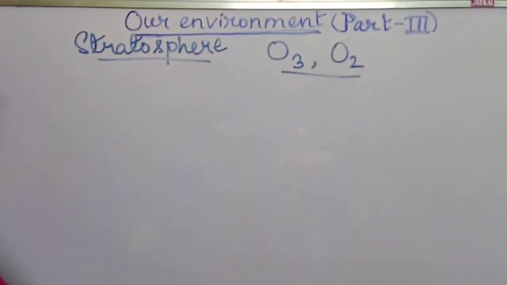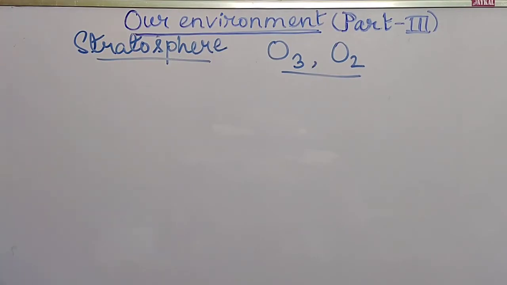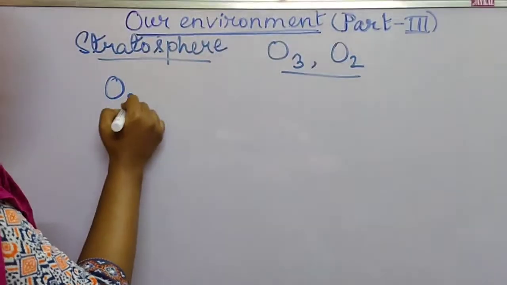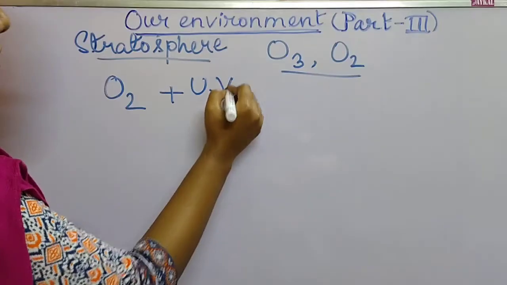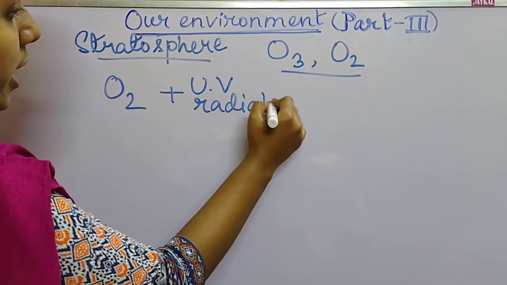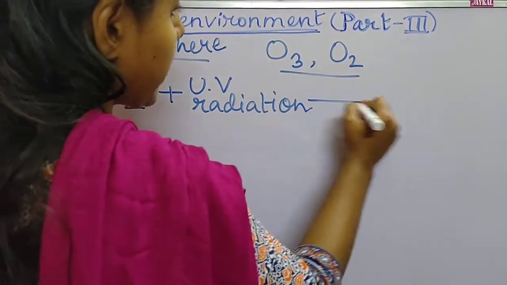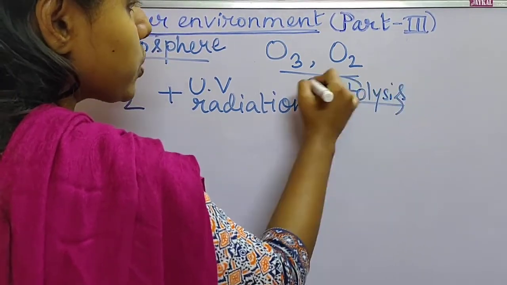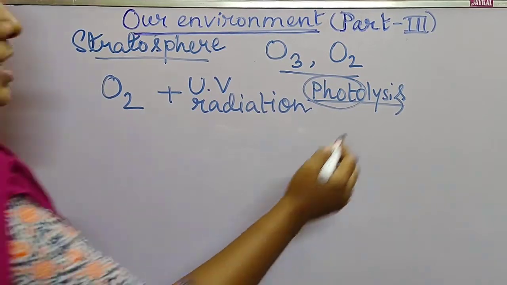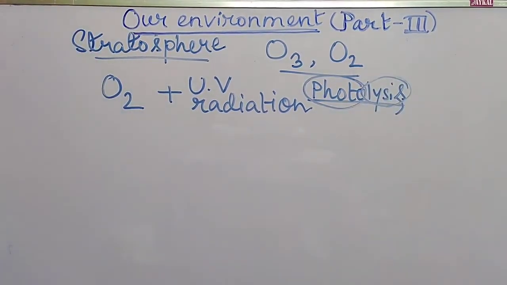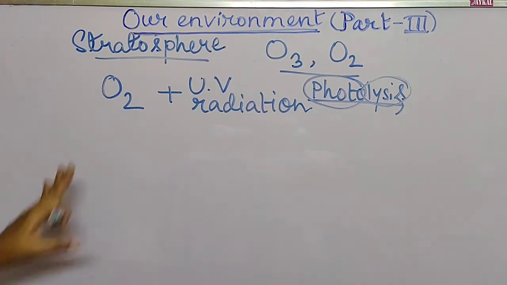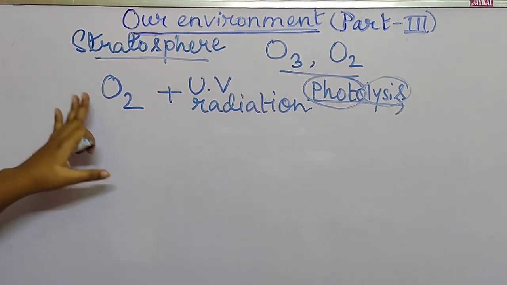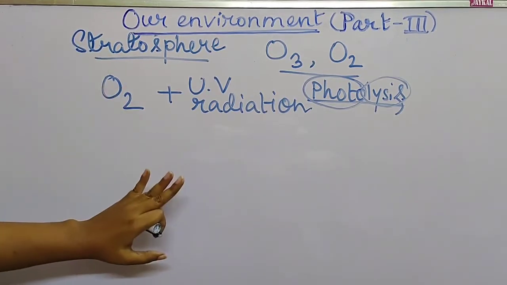Oxygen will absorb the highly energetic UV radiation and undergo a photolysis reaction. Photo means light, and lysis means breaking. Whenever a molecule breaks by absorbing light radiation, it is called a photolysis reaction. So first, the oxygen molecule will be broken down into